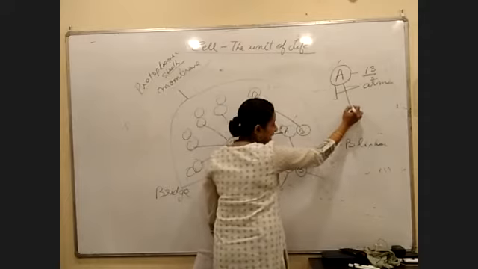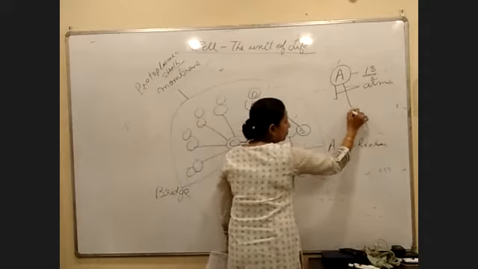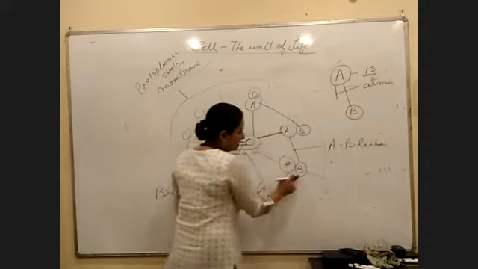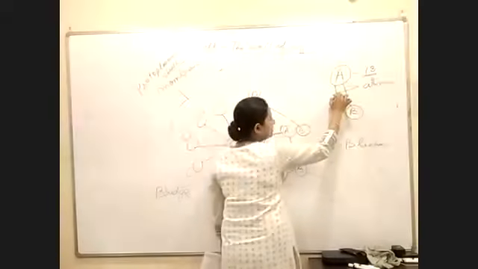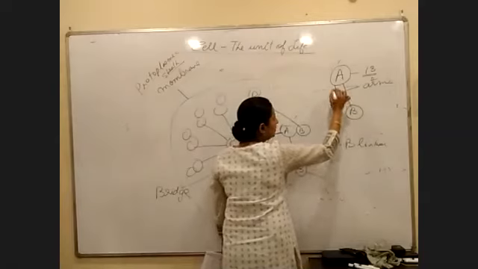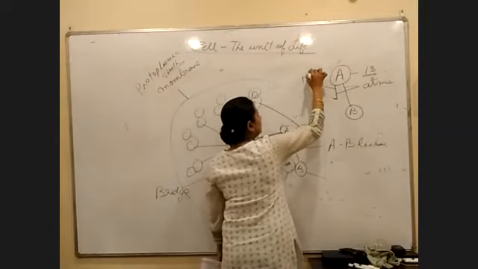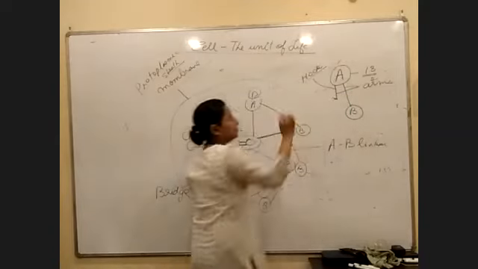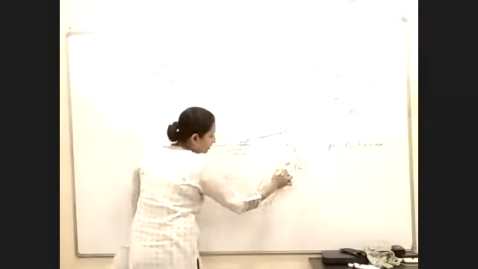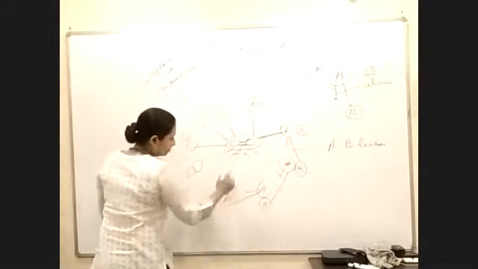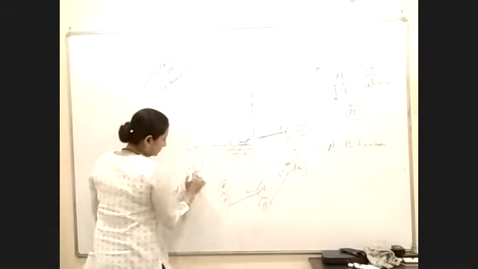With one arm, they will be linked with the B microtubule of the next one, and this smaller arm would be called a hook. So this one will have a hook, and similarly this one will have a hook.